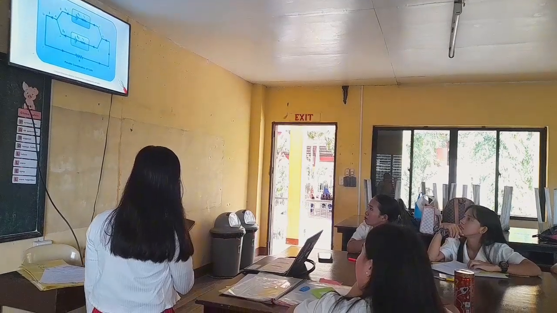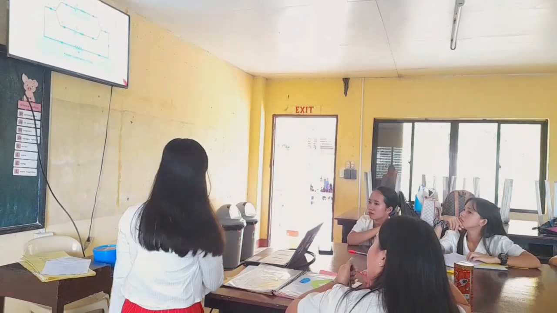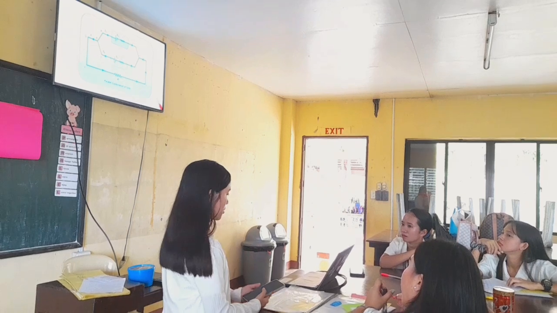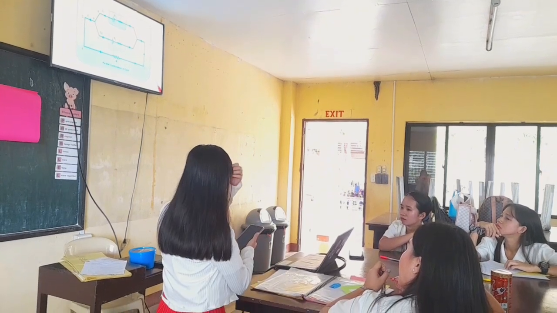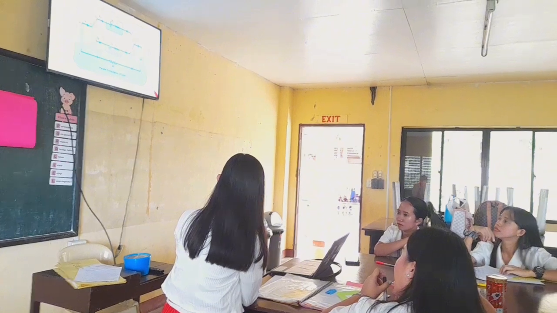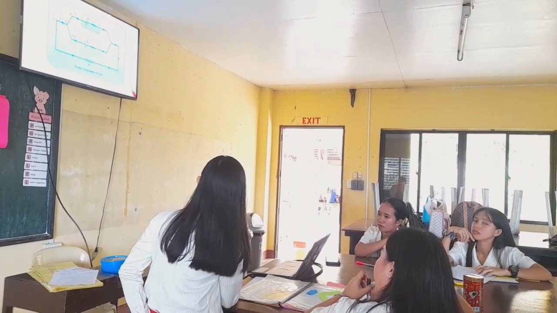So this is the diagram of the cells connected in parallel. This diagram shows two cells connected in parallel, which means the positive terminals of both cells are connected together, and the negative terminals are also connected together.